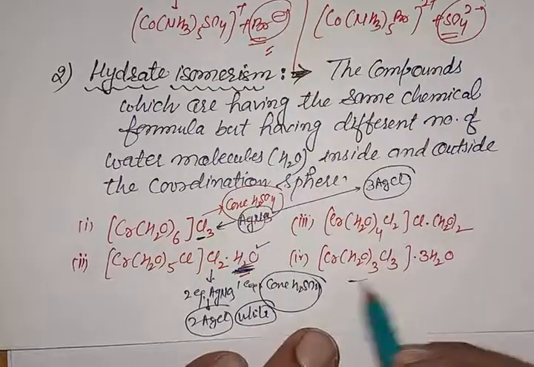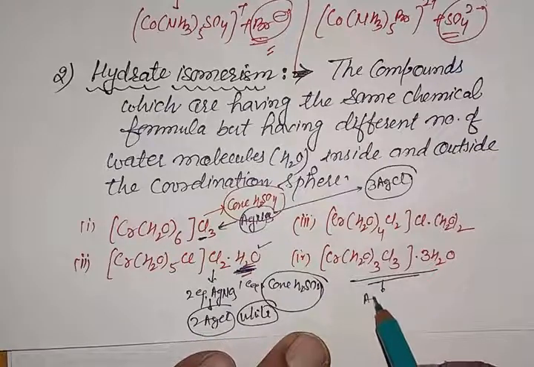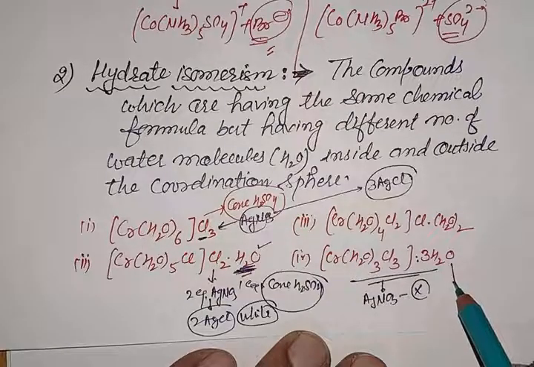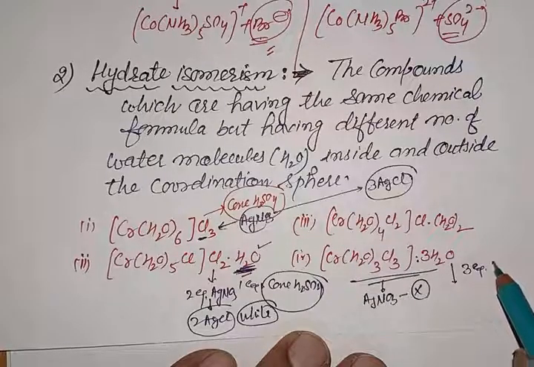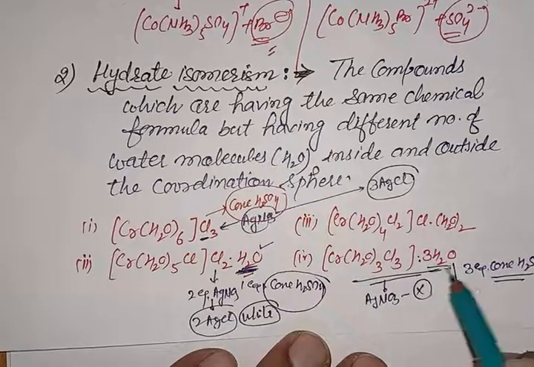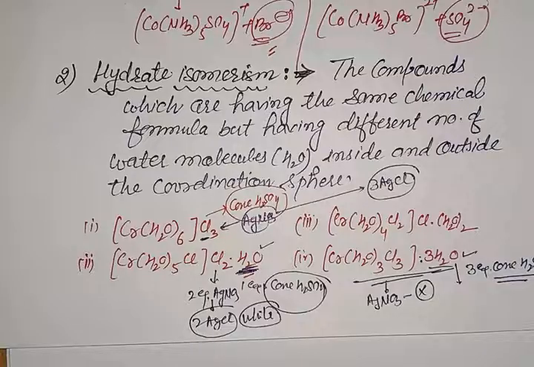Similarly, this molecule does not react with AgNO3, because no Cl is present outside the coordination sphere, and this complex reacts with three equivalents of concentrated H2SO4, because three water molecules are present outside the coordination sphere.